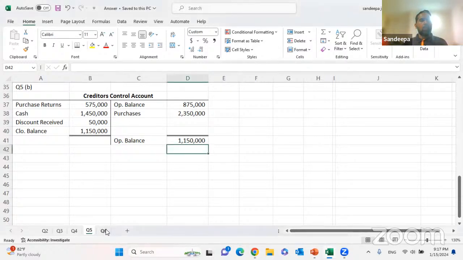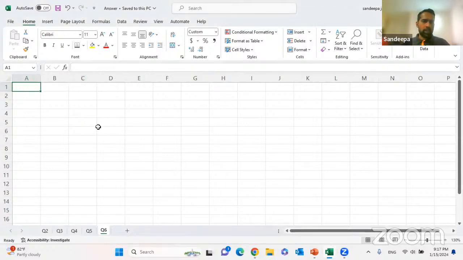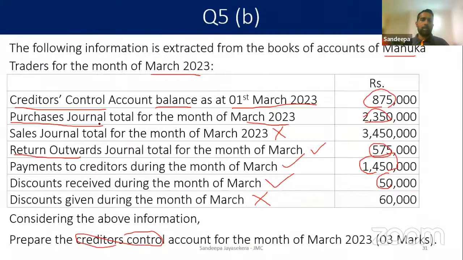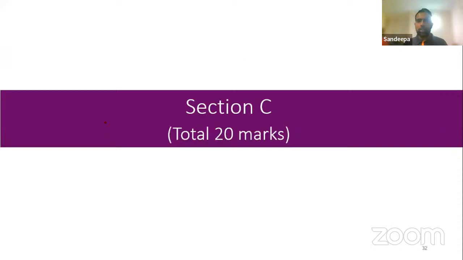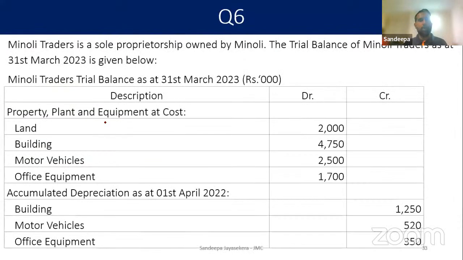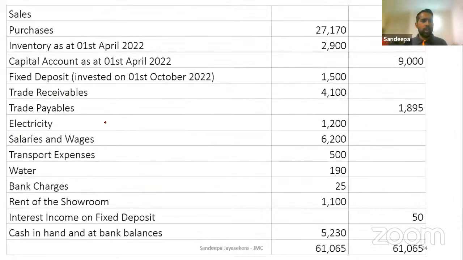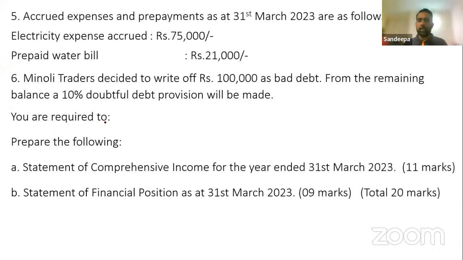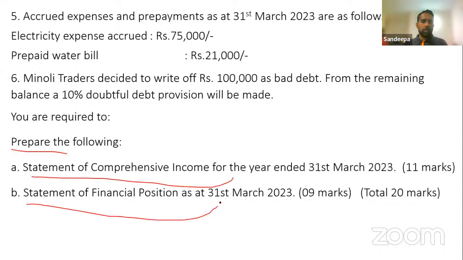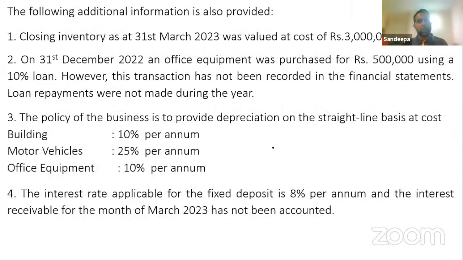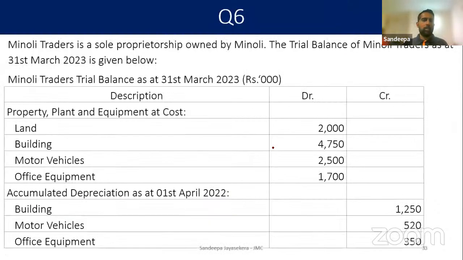So we are moving towards the last question, the solve prop. Section C, 20 marks. We'll start from the requirement. Always follow the steps. Prepare the statement of comprehensive income and statement of financial position, 20 marks. Now you know the requirements. Start from the beginning.